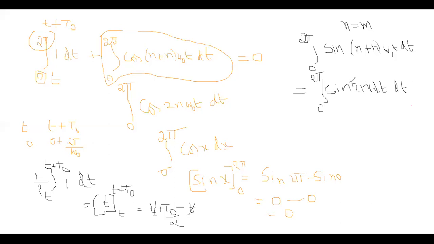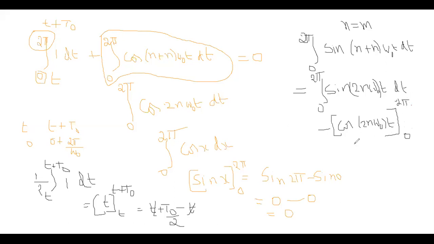This is a constant value, like sin t dt only. What is the integral of sine? Minus cos. So minus cos 2n omega naught t, with upper limit 2 pi and lower limit 0.